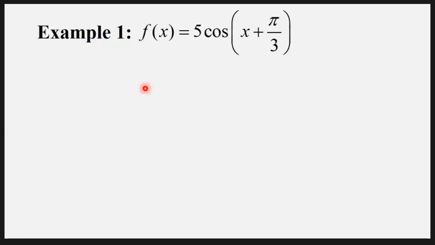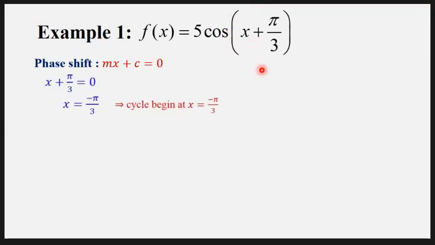Let's have a better idea on how to sketch cosine functions. Refer to example 1, where we have f(x) = 5 cos(x + π/3). First of all, I would like to identify where the initial point of our graph starts. We start with the calculation of phase shift using mx + c = 0, where we take the bracket terms and make them equal to 0. So we have the answer x = −π/3, where the cycle of the graph will begin, with x = −π/3 later.